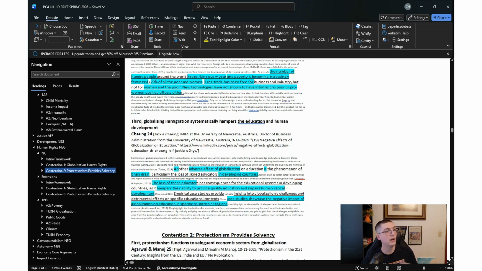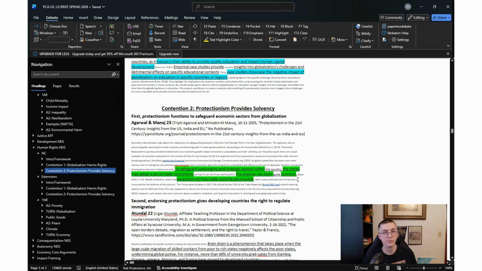We get further into that when we talk about brain drain. We look at education, as the Shown evidence explains that when we prioritize global integration, skilled educators flee developing nations for higher salaries in the West, which leaves developing country school systems completely hollowed out. Furthermore, globalization standardizes the curricula by wiping out local knowledge and cultural diversity in favor of a one size fits all global education, which you could argue is detrimental to the national identity of populations.